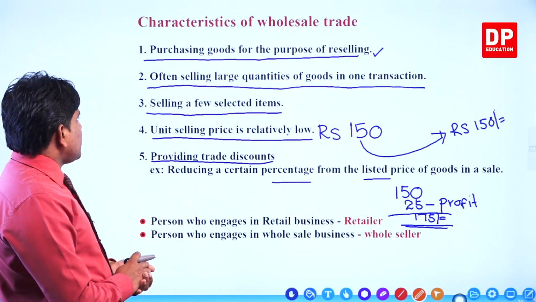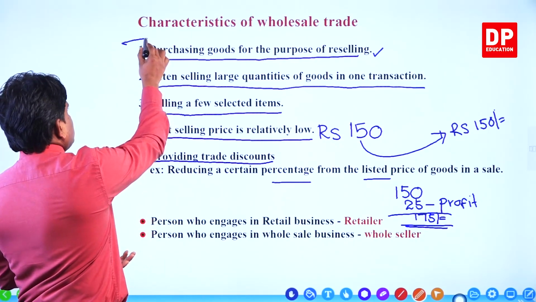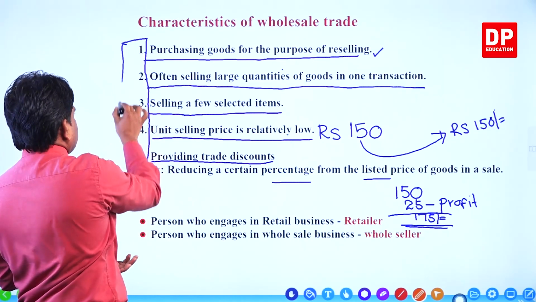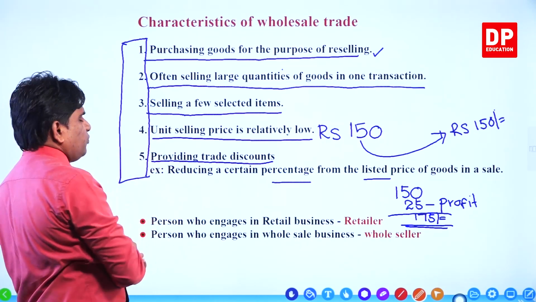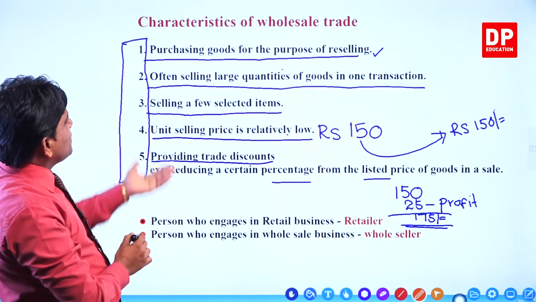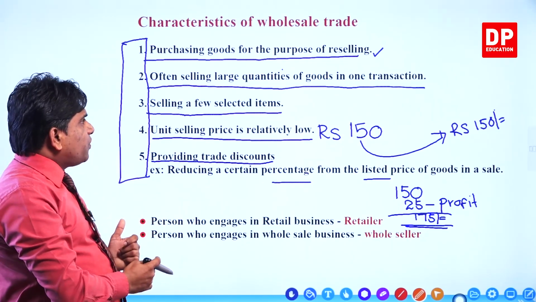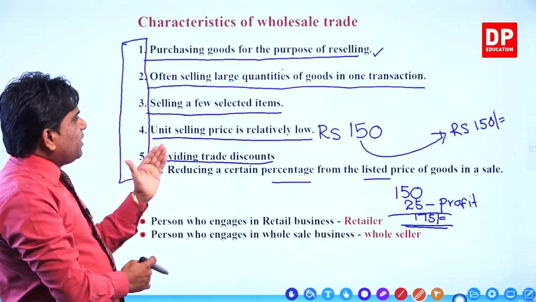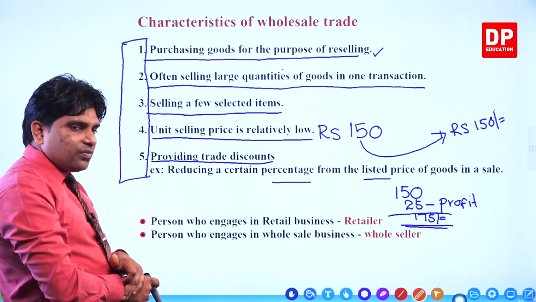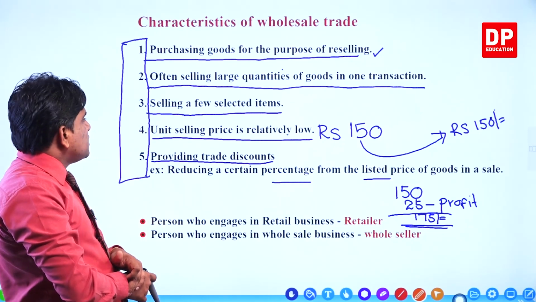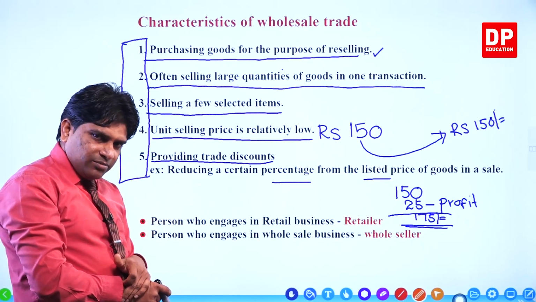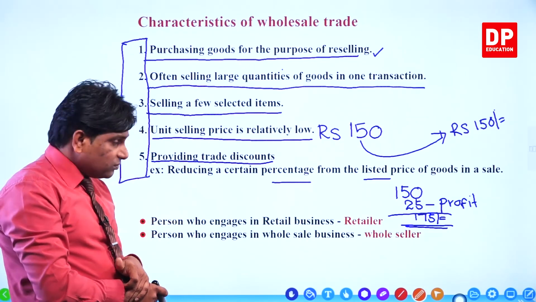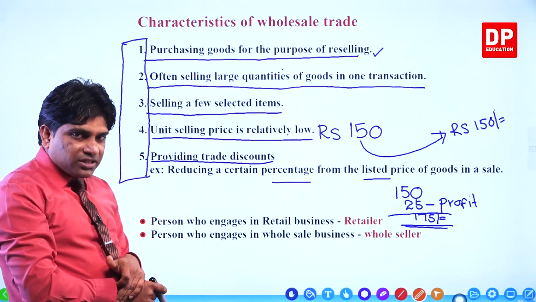Now, these are the characteristics of wholesale trade. Purchasing goods for the purpose of reselling, often selling large quantities of goods in one transaction, selling a few selected items, unit selling price is relatively low, providing trade discounts.